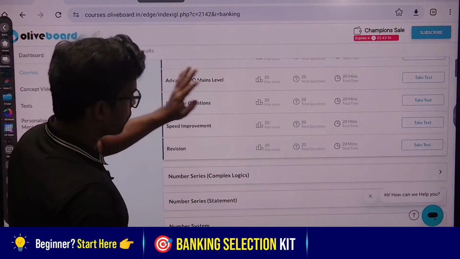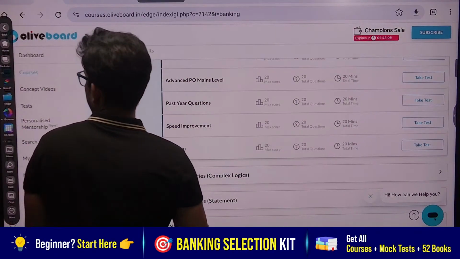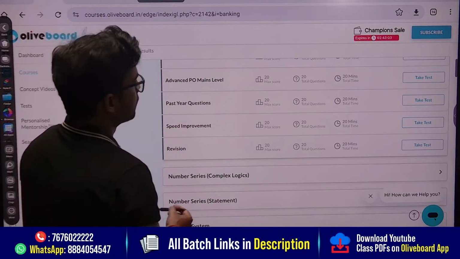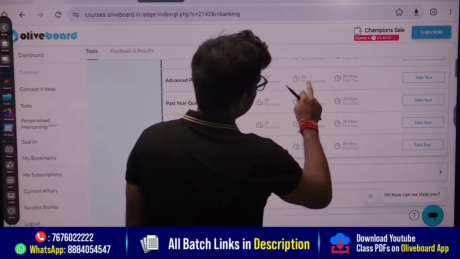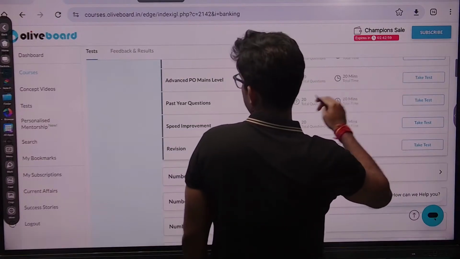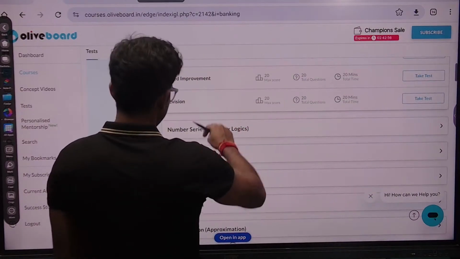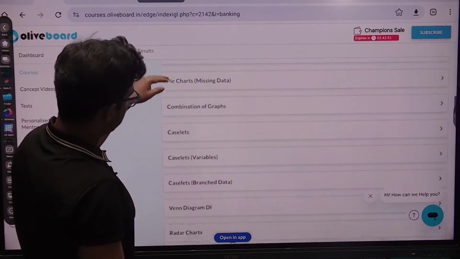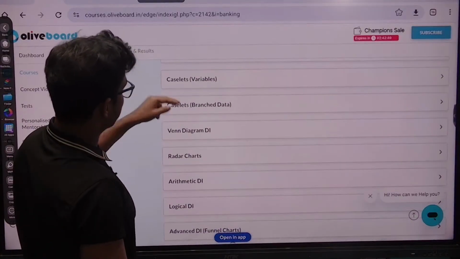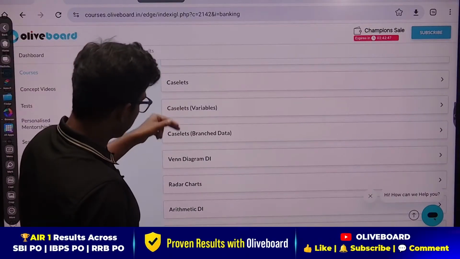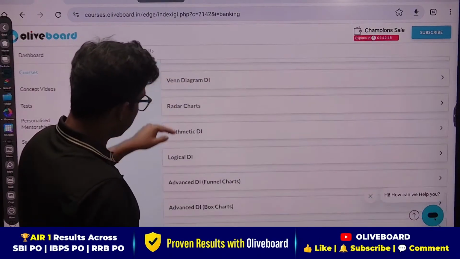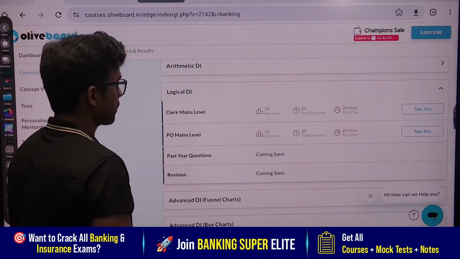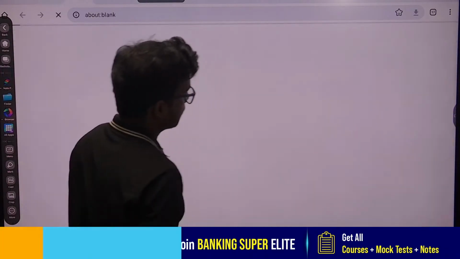Advanced PO mains level. We are solving advanced PO mains level questions here. Any one of you can go, 20 questions, 20 minutes of total time. You can just click here and solve. You can see quadratic equation, bar graph, pie chart, caselet, branch data, Venn diagram. You can also go for variables, logical DI, because I was taking questions from logical. So you can go for PO mains level logical DI. Just go and take the test.